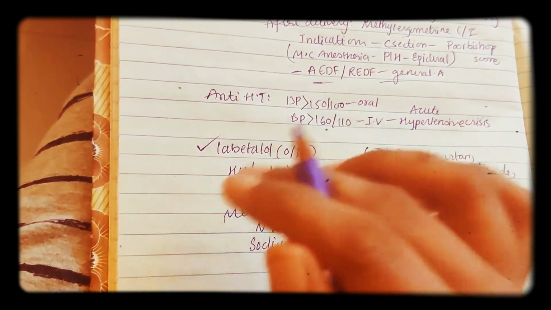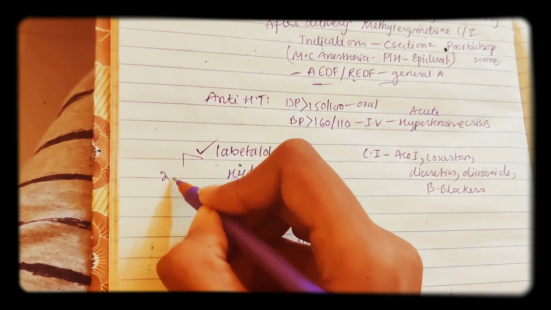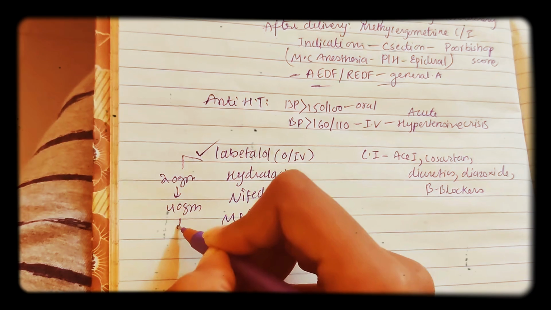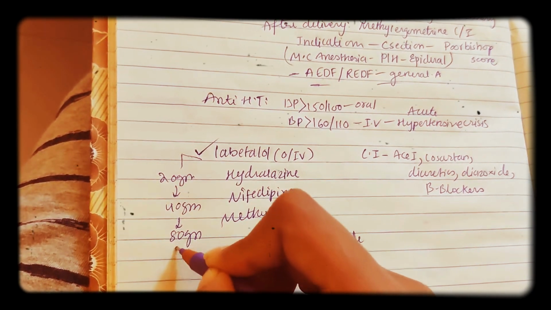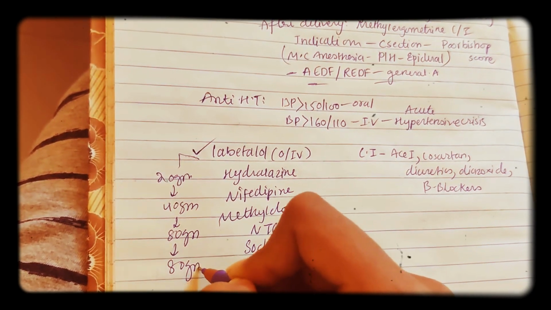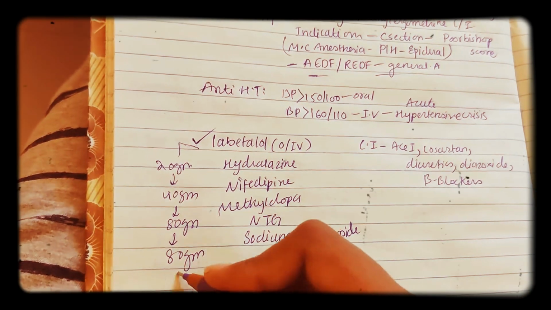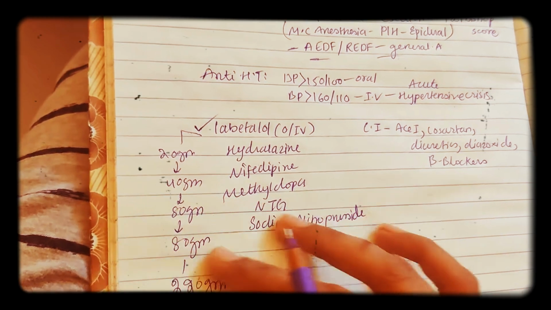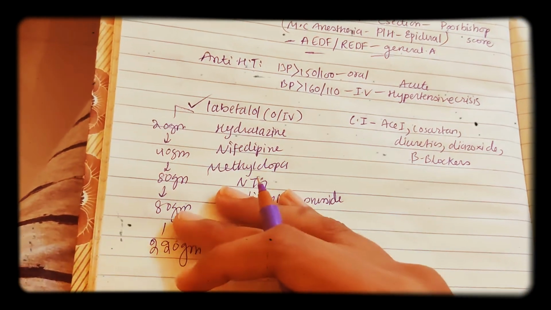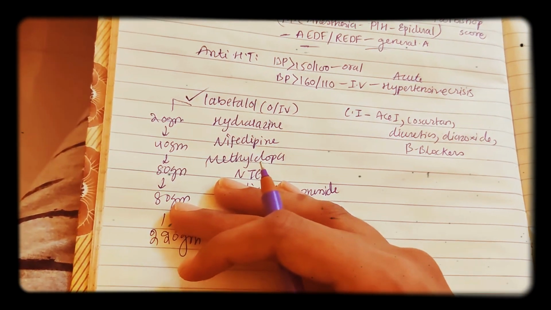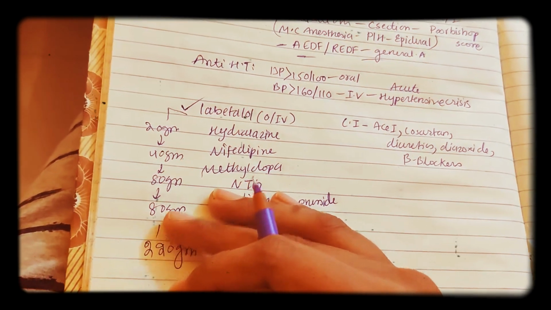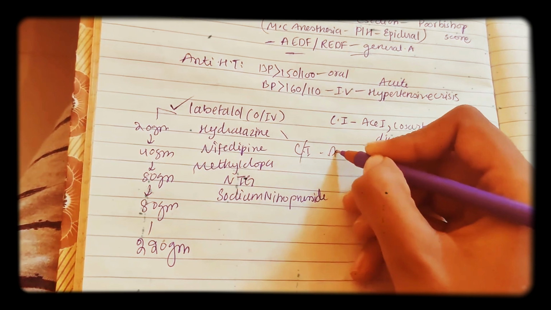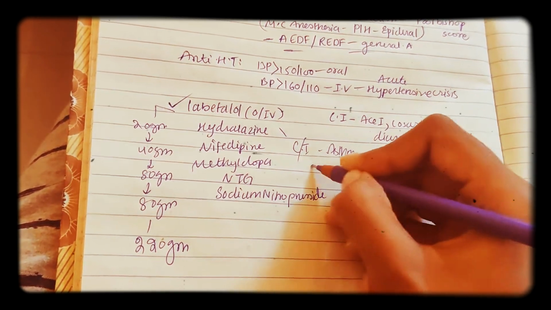So in that hypertensive crisis, first we give 20 mg, followed by 40 mg, followed by 80 mg, and again you will follow with 80 mg. So in total, the amount of labetalol that can be given IV is 220 mg. So you can give 220 mg of IV labetalol in the case of hypertensive crisis. One more thing, labetalol is contraindicated in asthma. In asthmatic patients, don't give labetalol.